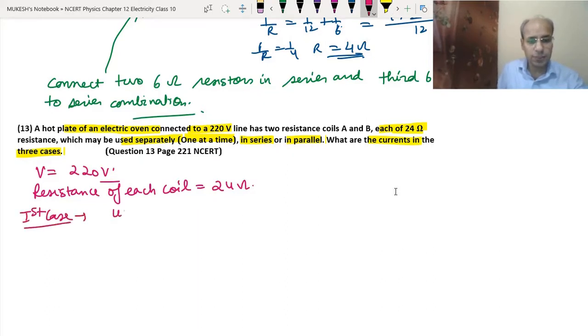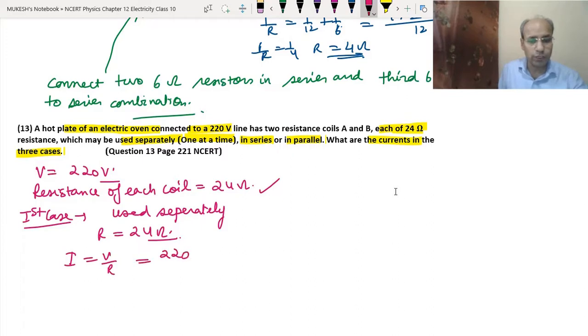First case means used separately, one at a time. So in this case we will take R as 24 ohm. So I equals V upon R, that we have learned. That means 220 upon 24. We divide by 4: 4 sixes are 24, 4 fives are 20, 4 fives are 20.